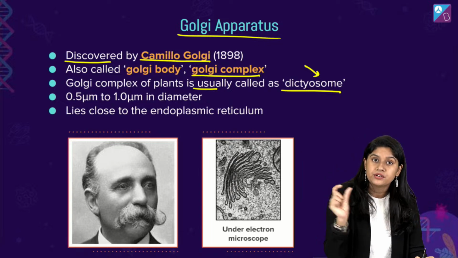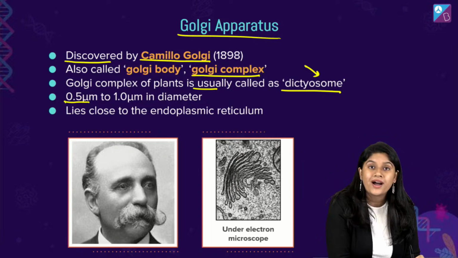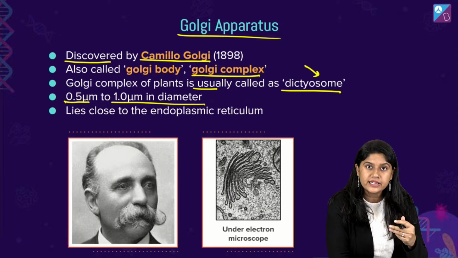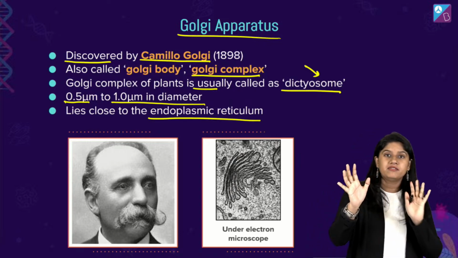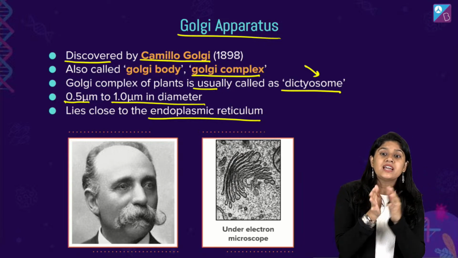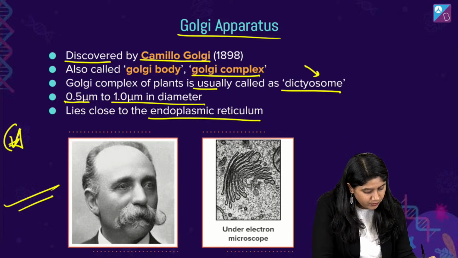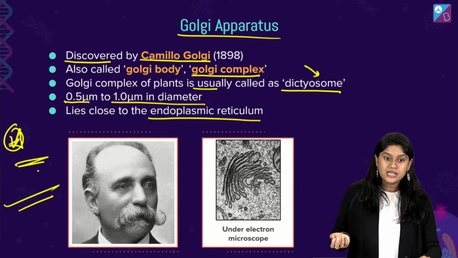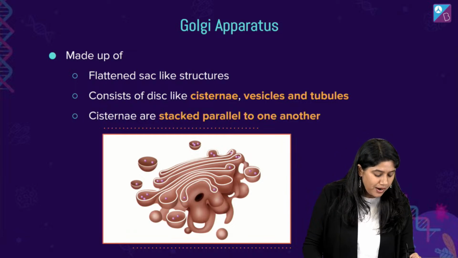The diameter, right? We have 0.5 micrometer to 1.0 micrometer in diameter. They're very, very tiny, right? And they lie really very close to the ER. This is nothing of any big thing. We all know that ER and Golgi Apparatus are very close to each other because they have to work in sync. Now, this is important, everyone. Right? They are found in all the eukaryotic cells except, of course, the RBCs. Very important.